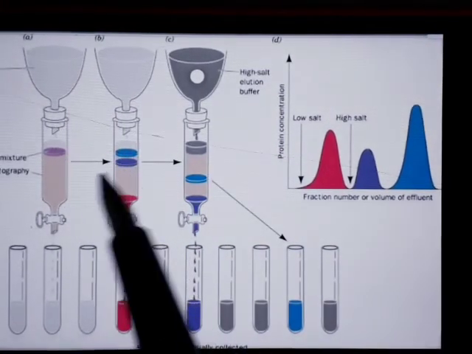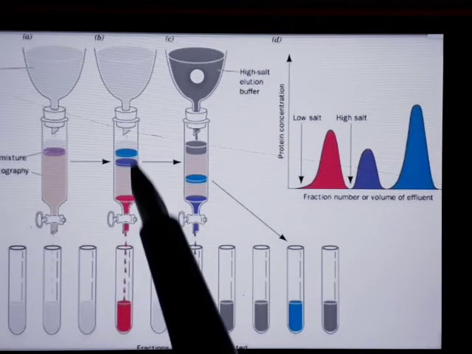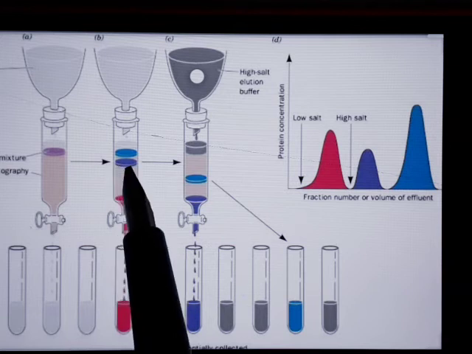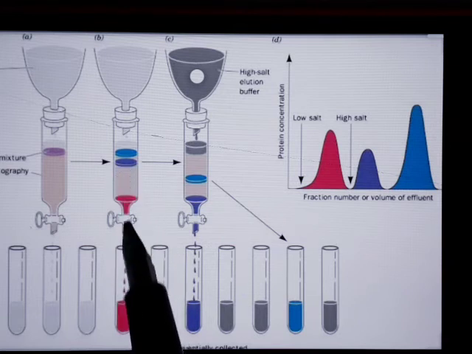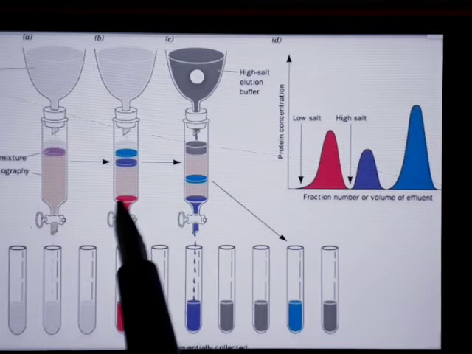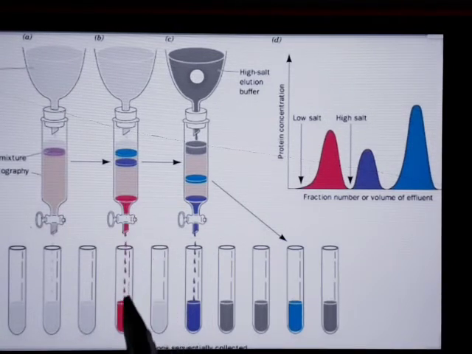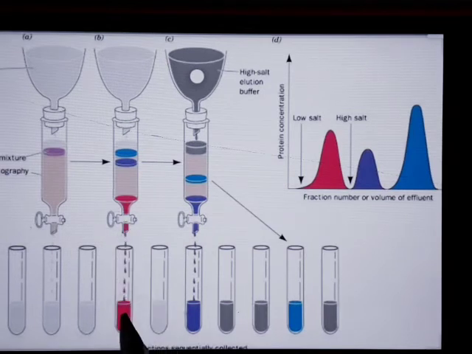So when you run it, you can see the separation here. The component with the lower degree of adsorption will separate first, like red comes out first because the degree of adsorption of this component is very low, so it is removed fast.